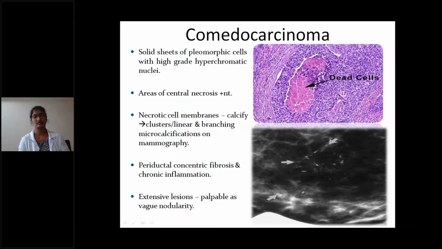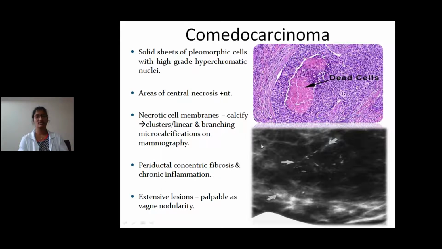This is the necrotic area surrounded by sheets of pleomorphic cells. Okay, necrotic cell membranes calcify, leading to clusters of linear and branching microcalcifications on mammography. These necrotic areas, on long-standing, will be calcified, and these appear as microcalcifications in mammography.